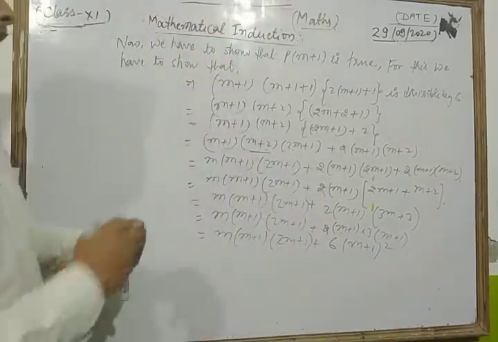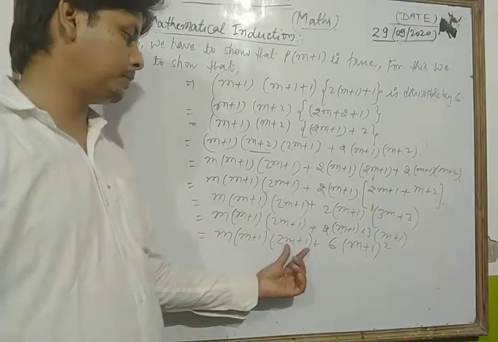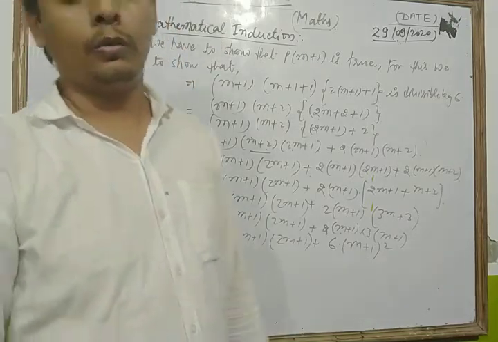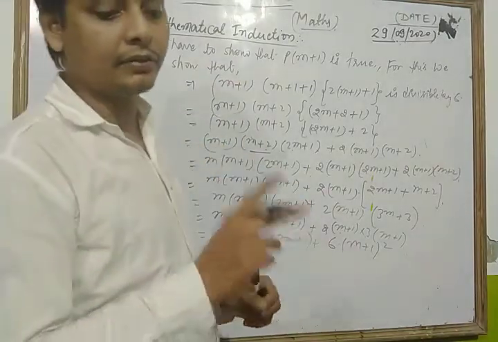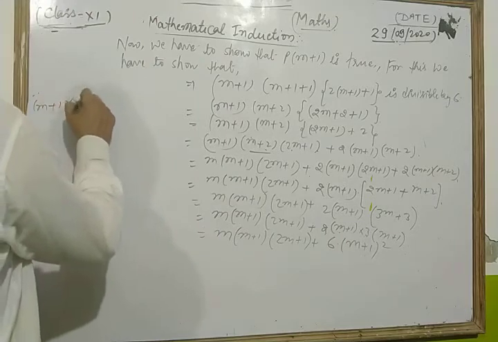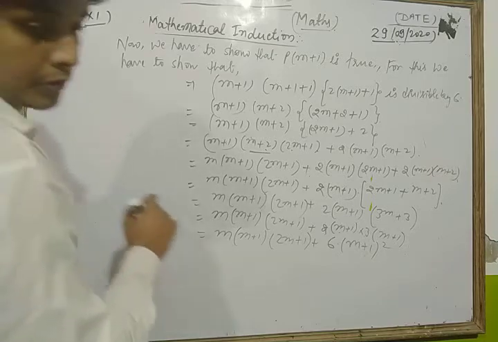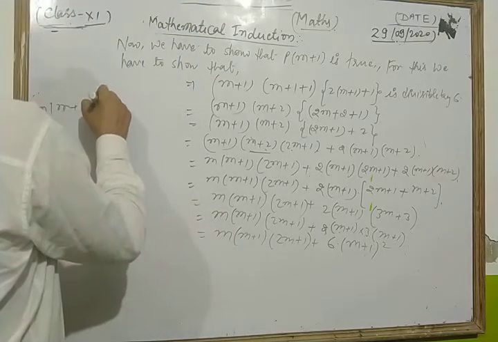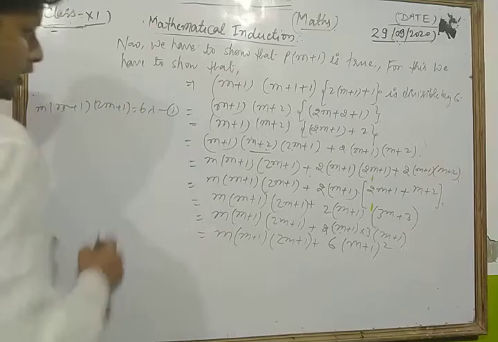Now look, dear students, we have (m plus 1)(2m plus 1) plus 6 times (m plus 1) whole square. Now using the equation, dear student, in the second step we have m plus 1, 2m plus 1 is equal to 6 lambda; we take that as equation 1.